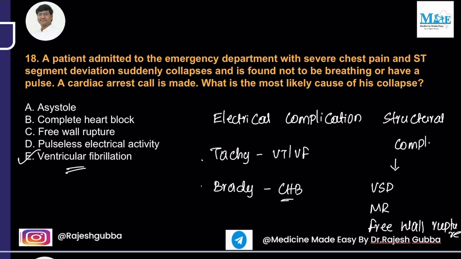But among these, the one which is most common and responsible for sudden collapse immediately after MI will be your VT or the VF. So the answer in this question is ventricular fibrillation, right? And another condition where you can have sudden cardiac death is your free wall rupture. Even free wall rupture can cause cardiac arrest in the individual. But between VT and VF and the free wall rupture, the most common is ventricular fibrillation. Next question.